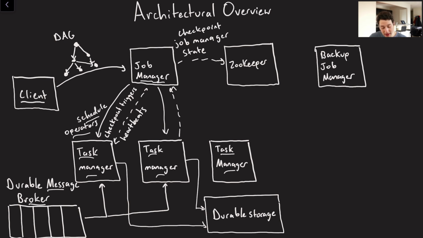And as these operators are actually running, maybe listening to some incoming data from a durable message broker, the job manager is consistently going to be sending heartbeats to and from each task manager to check if it's up or down. If it's down, we have to go ahead and do something in order to restore all the state that we may have lost.